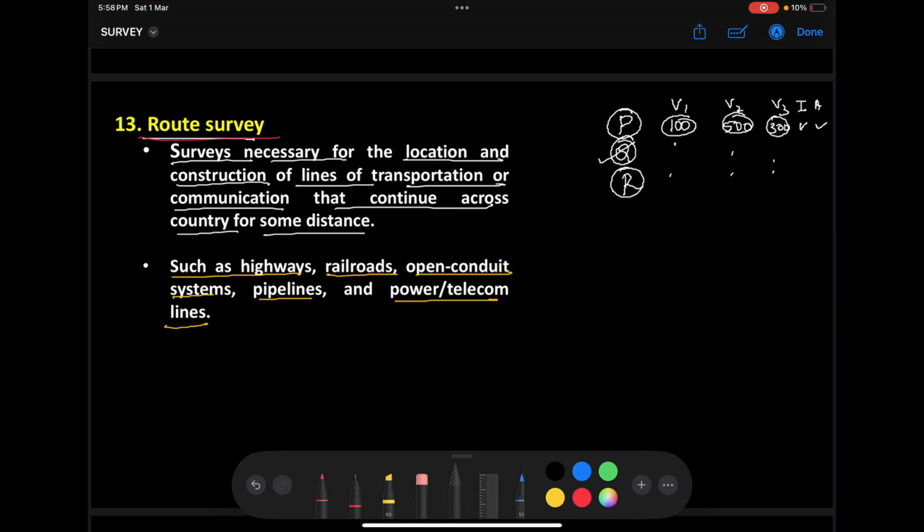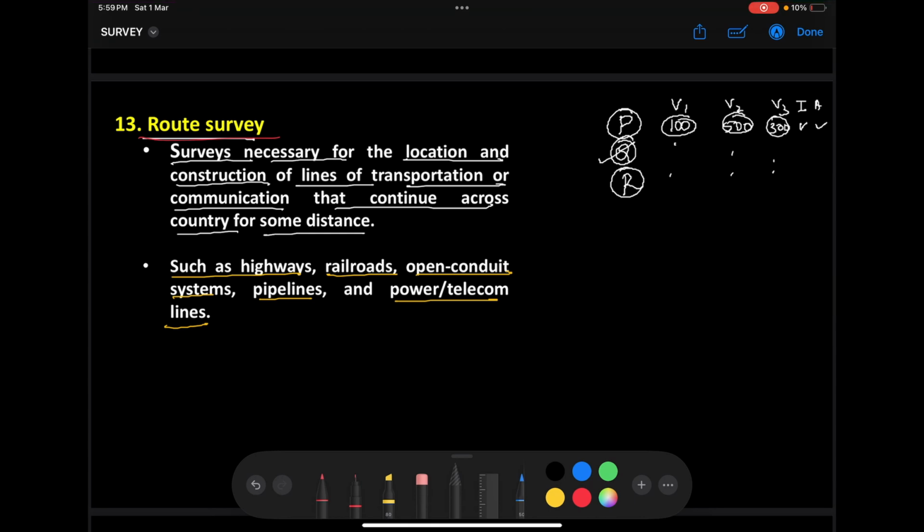I hope you remember. So the question here is, how do I know that this road is connecting this many villages? How do I know this much agricultural product and this much industrial product is being carried through this particular road? How do I know that? It is done by using our route survey. So if you look at the route P, I'll form a surveying team and ask the surveying team to go along this route.